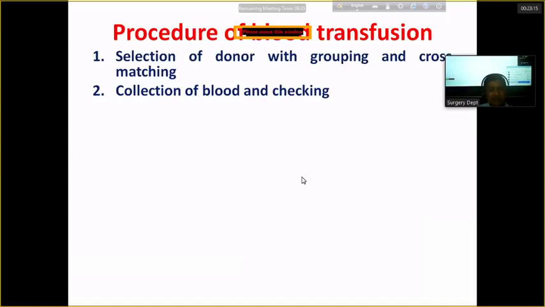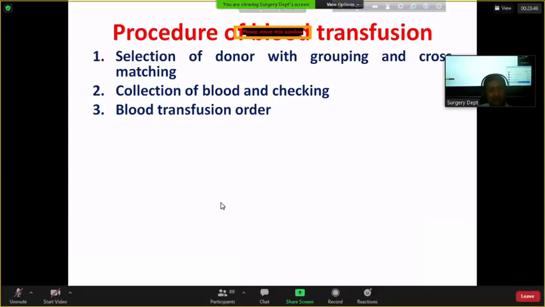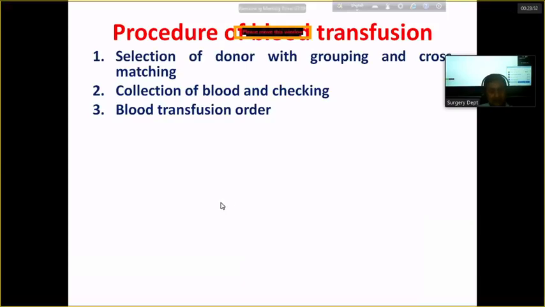Second is collection of blood and checking. তার মানে যখন আমরা blood দিব, blood has to be collected and it should be checked regarding the donor name, patient number, bag number, blood group, cross matching. So all this should be checked to avoid the reaction. Then we have to give a blood transfusion order at the treatment sheet. Blood transfusion order will be mentioned in the later part.